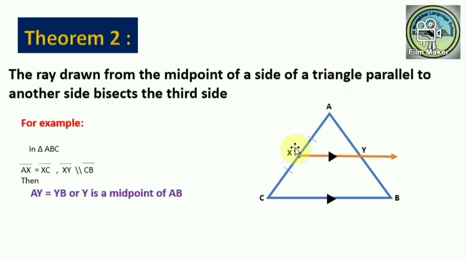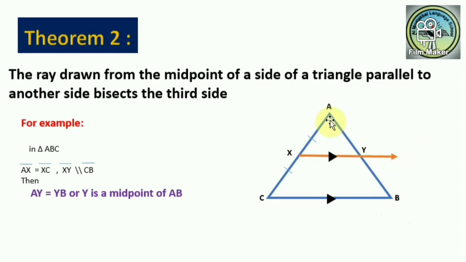Midpoint means AX equals XC, the midpoint of this side, and parallel to another side, in this case XY parallel to CB. So XY is drawn from the midpoint of AC parallel to CB, then it bisects the third one.